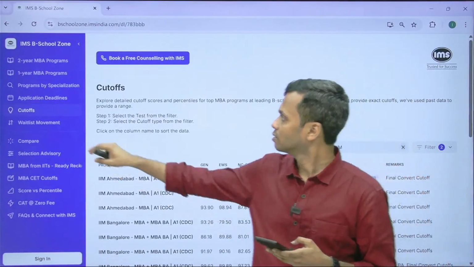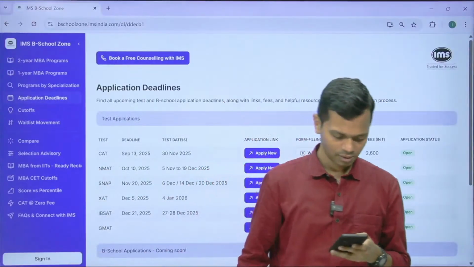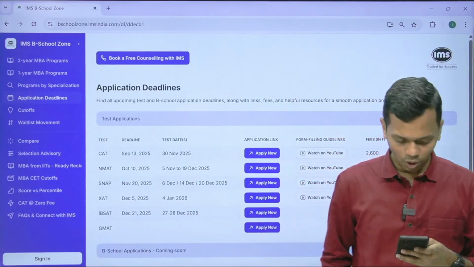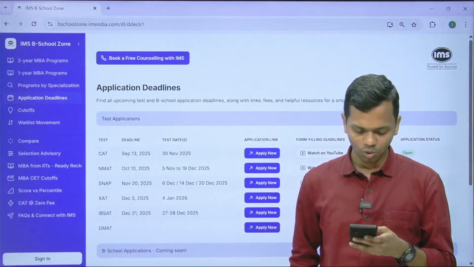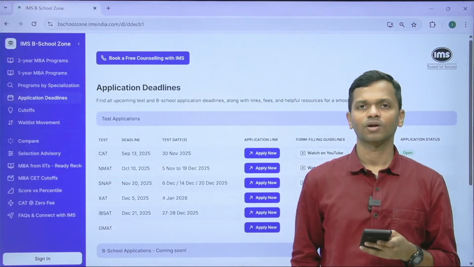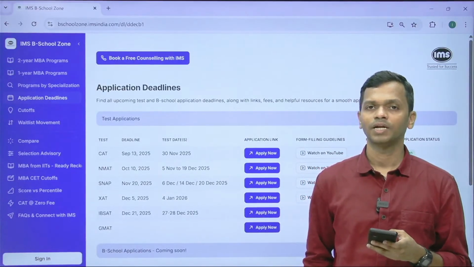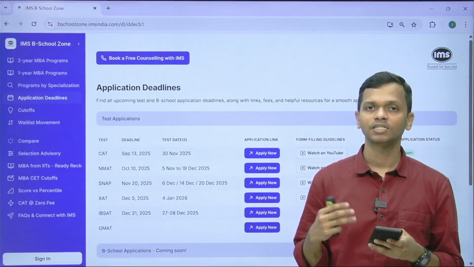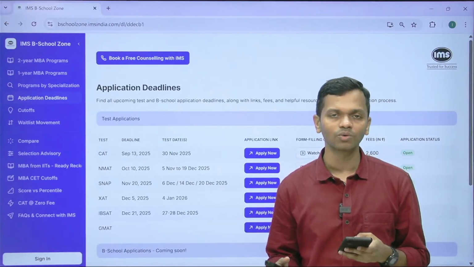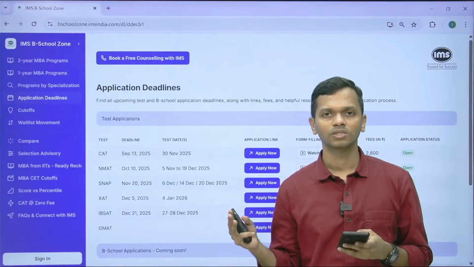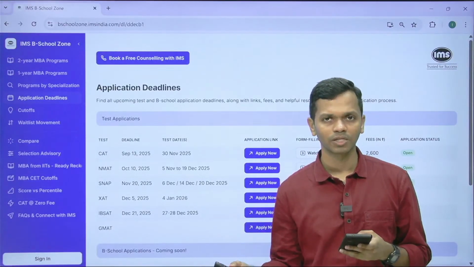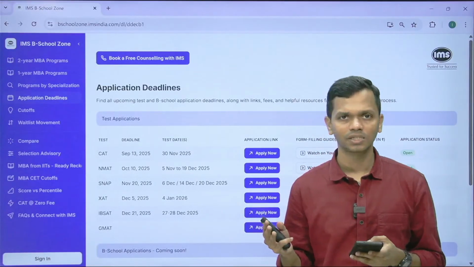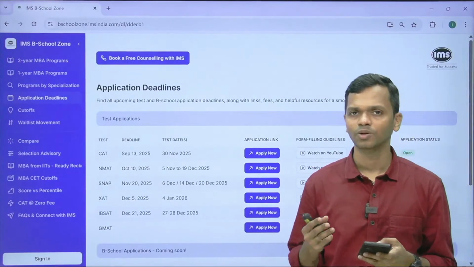Okay, let's go back to deadlines. Can you talk about Club 100, is what Dhruv is asking. So Club 100 is basically for IMS students who are scoring 90 plus percentile in at least 3 SIMCATs during the proctored window. So in 3 proctored SIMCATs, you have to score 90 plus percentile. These can be any 3 SIMCATs, not necessarily in any particular order.